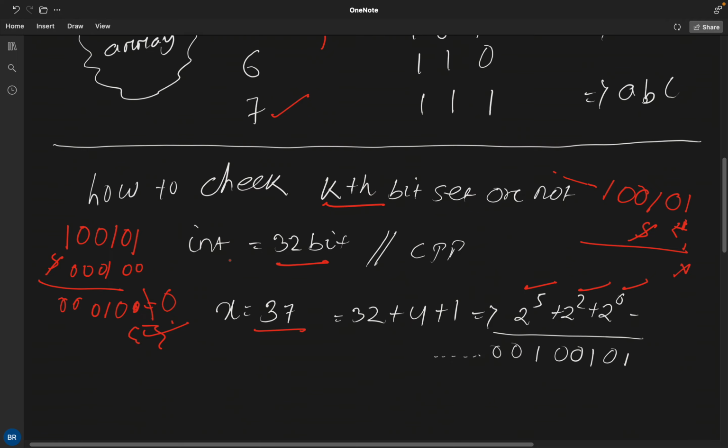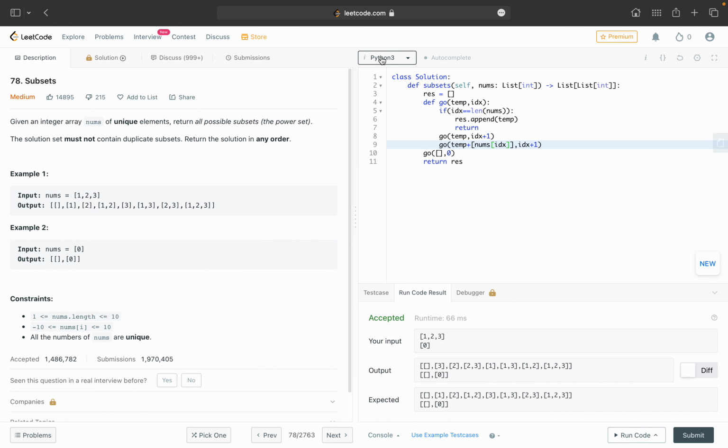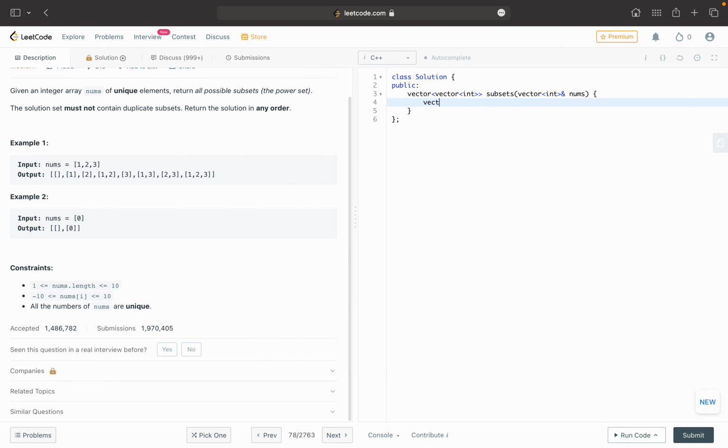Okay, let's put that in C++. A vector of vectors, the result, and n equals nums size. The loop will run to 2 to the power n.